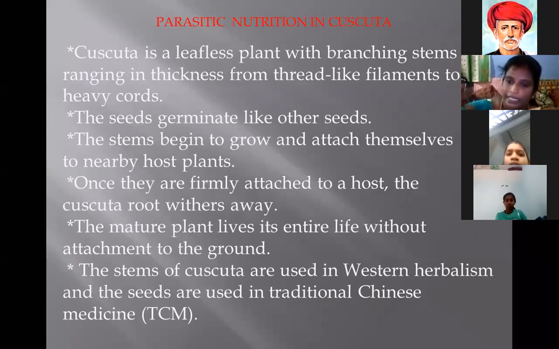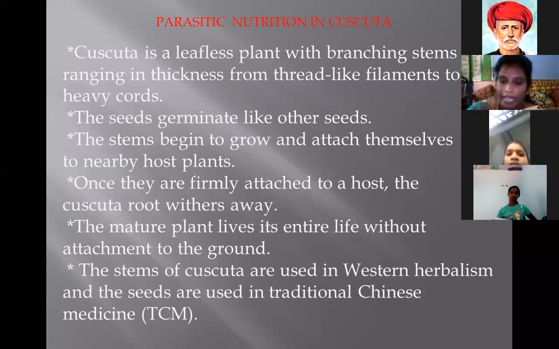Host plant means another plant. That means it depends on another plant. Once they are firmly attached to a host, the Cuscuta root withers away. Attached to the other plant, the Cuscuta roots also wither away.